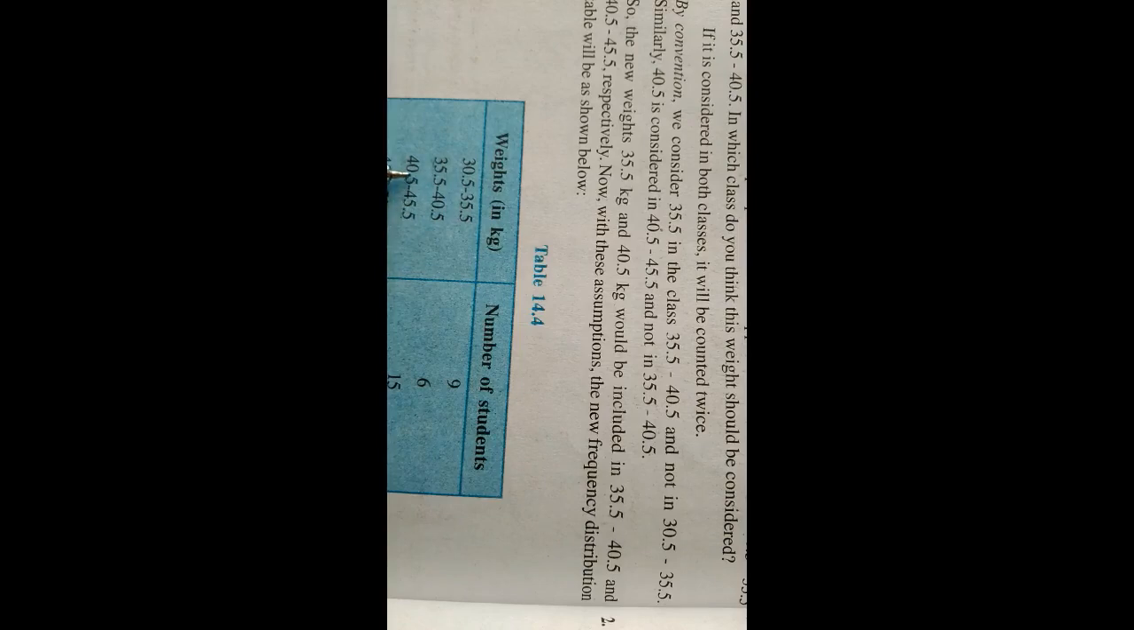So the number 35.5 you need to consider in the second interval only, not in 30.5 to 35.5. Similarly, 40.5 is considered in 40.5 to 45.5 and not in 35.5 to 40.5. So 40.5 should be considered here only, not in the second class. This is our convenient way to consider the grouped frequency table.